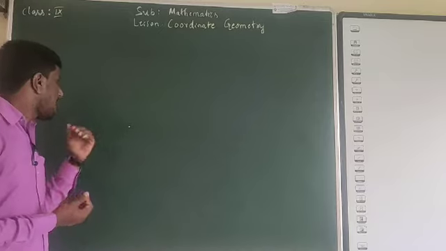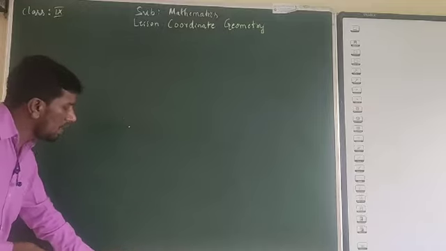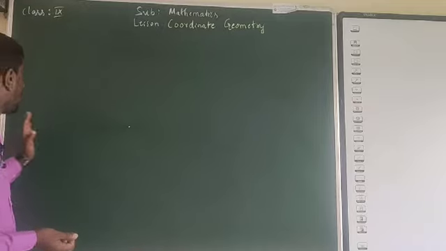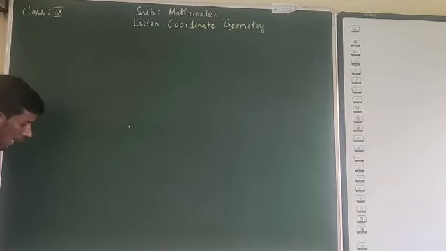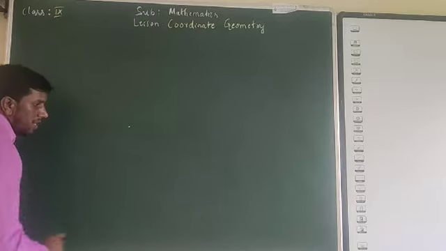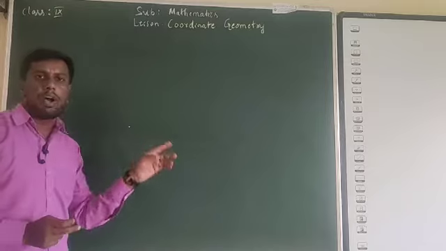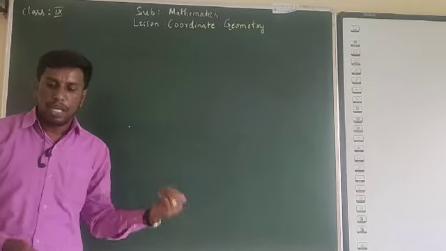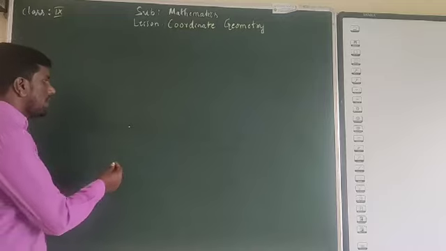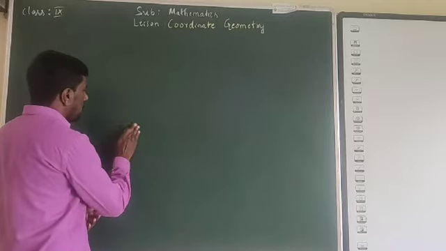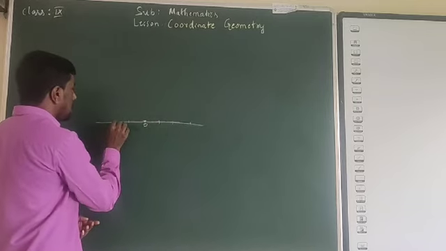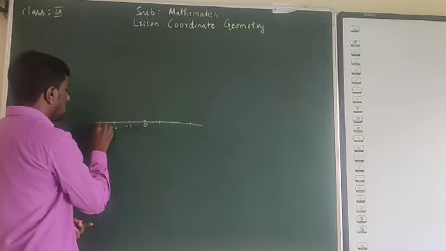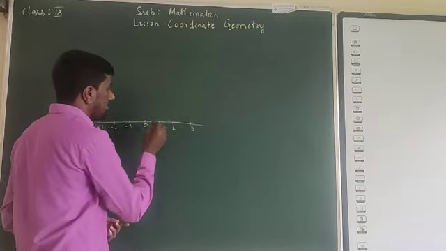To describe this point, how do we describe it from the bottom of the board, and how from the left side of the board? So we need two axes. We need one axis and we need another axis. We need two axes to describe a point on the plane. Those two lines will be the same number lines whatever we have studied: 0, 1, 2, 3, and again minus 1, minus 2, minus 3.